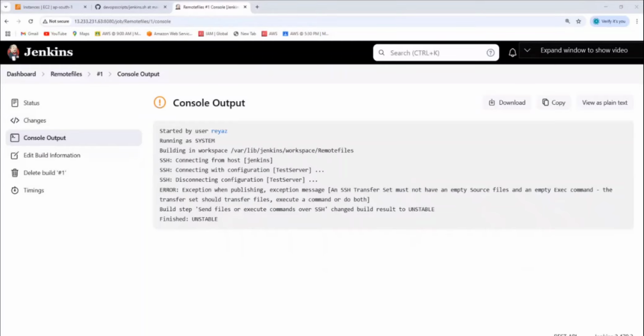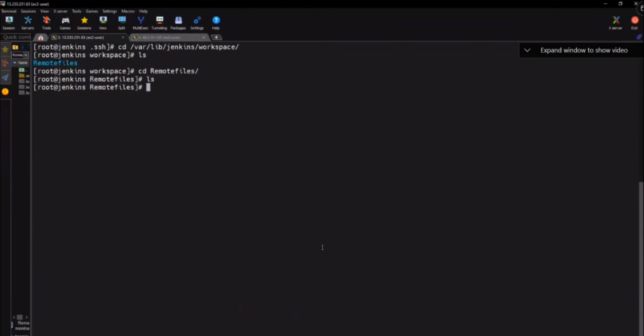And can you tell me here, where is my Jenkins workspace? What is build? CD, var, lib, Jenkins, workspace. Very good. And here, remote. Do you have any files here? What is the goal of this task? Copying files from Jenkins to. So now we need to have some files here in Jenkins or not? So where should I keep the file here? I need to keep the file or not?